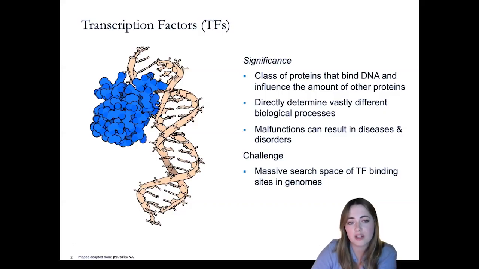So transcription factors are a class of protein which directly bind to DNA and go on to influence the amount of other proteins in a cell. So we refer to some of them as master regulators of the genome because they interpret the DNA and ultimately drive a whole host of other biological processes.